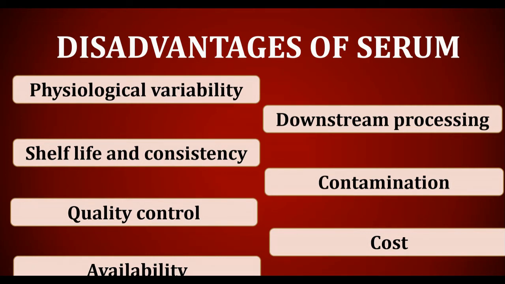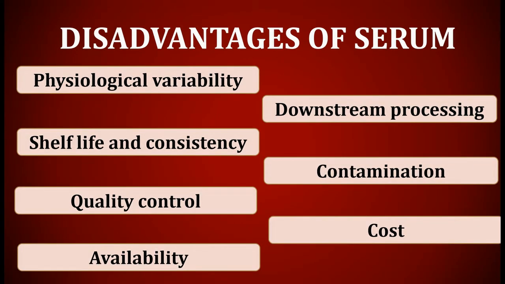Quality control. Changing serum batches requires extensive testing to ensure that the replacement is as close as possible to the previous batch. Availability. Periodically, the supply of serum is restricted because of cattle rearing, spread of disease among cattle, economic and political reasons.